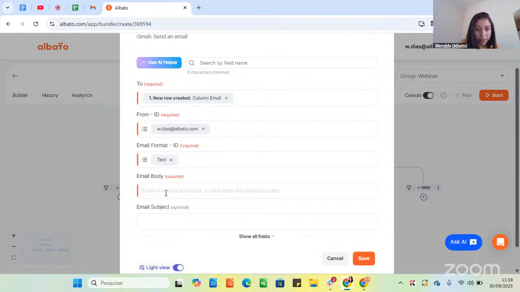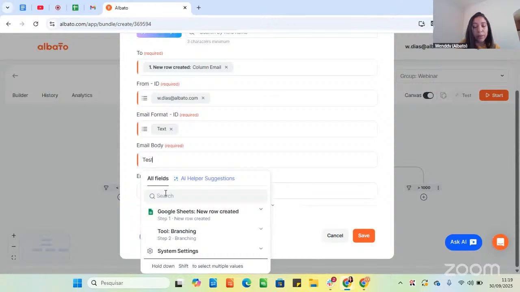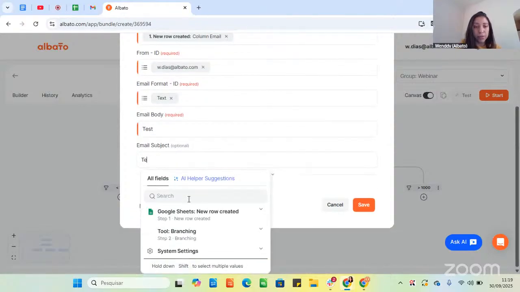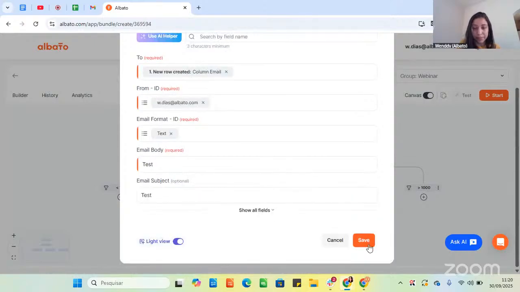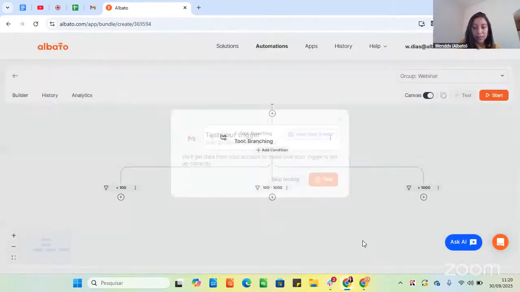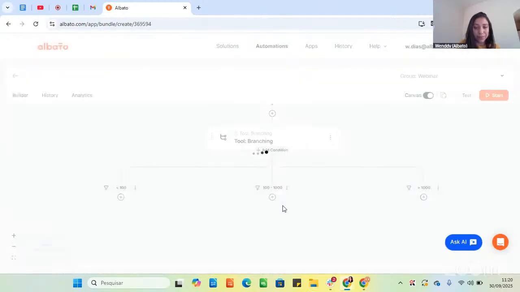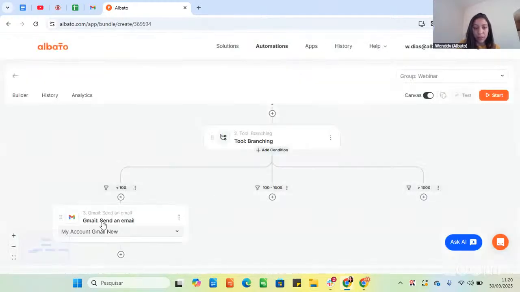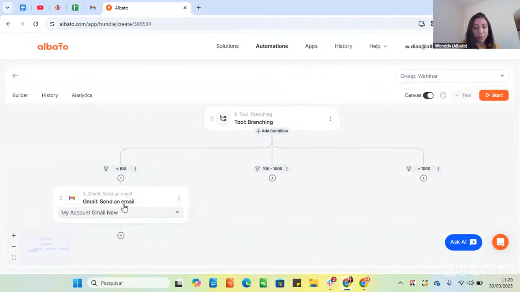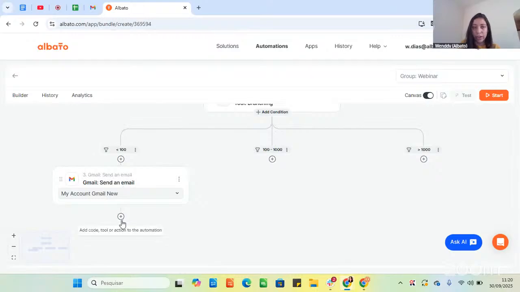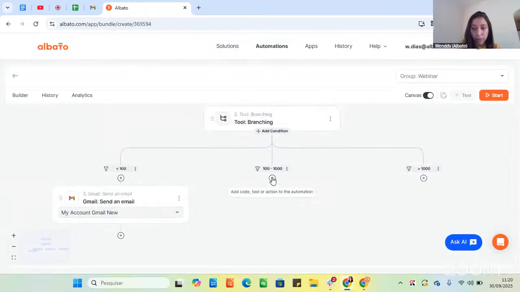I will use text just as an example, and we'll add the text in the email body and also in the email subject. And then we click Save. We'll test everything later. Okay, so I have already created the first action for the first branch. I can create other actions here, that's not a problem. But I will focus now on one action per branch.